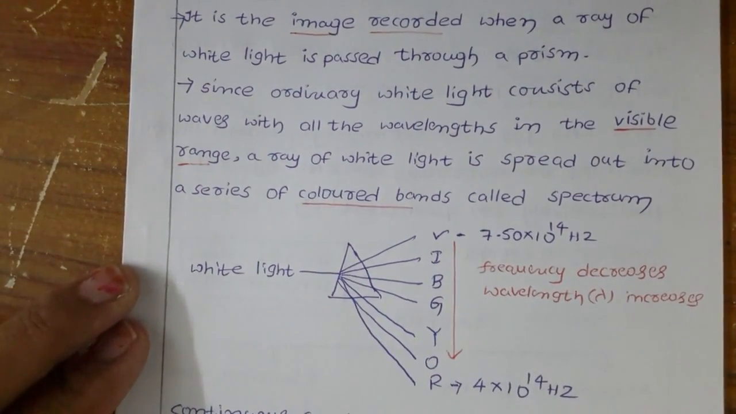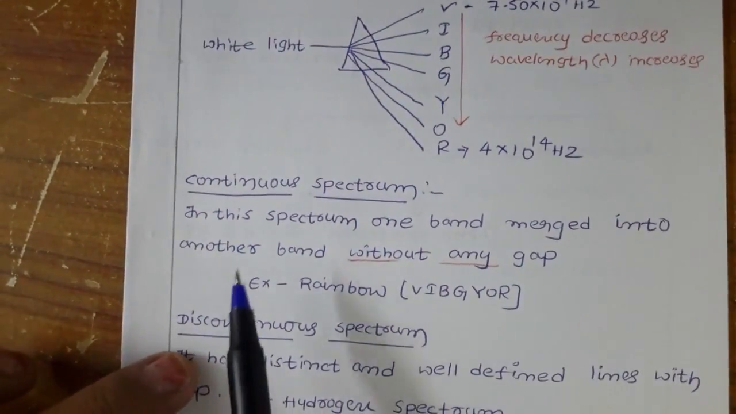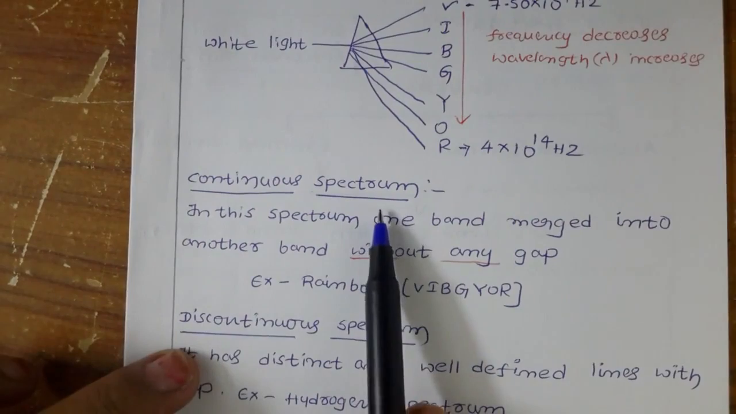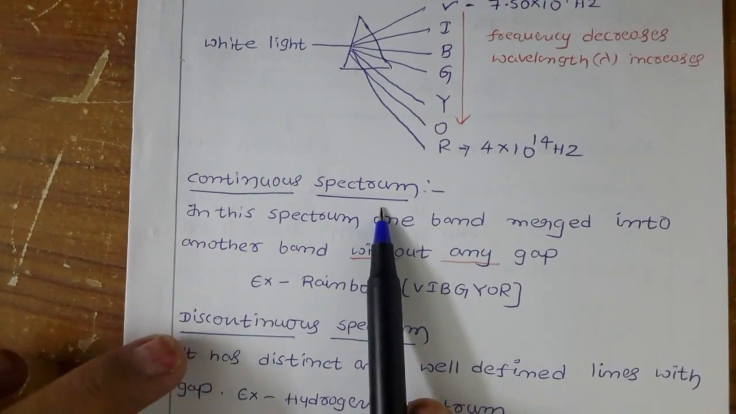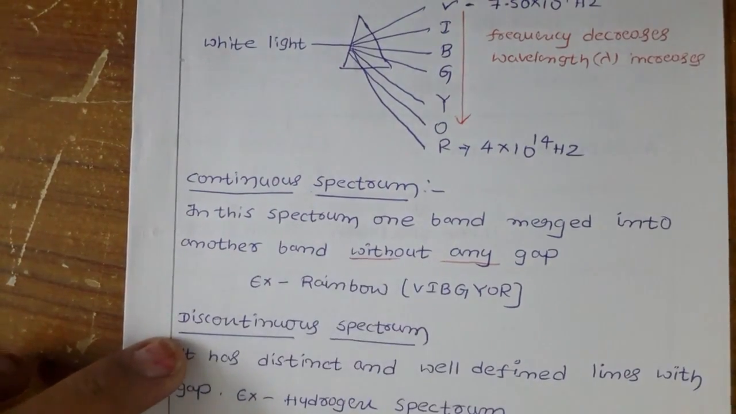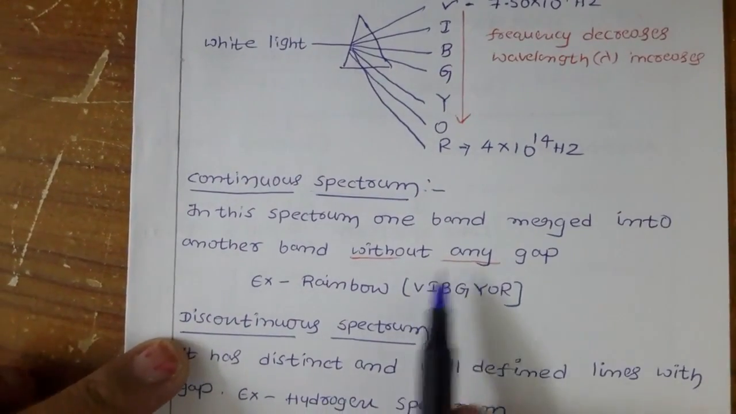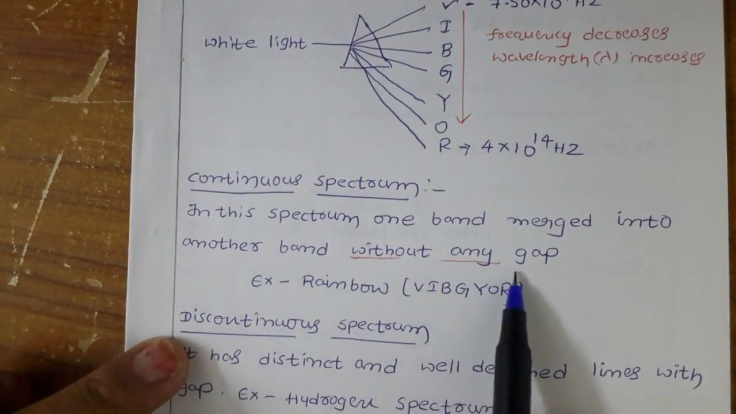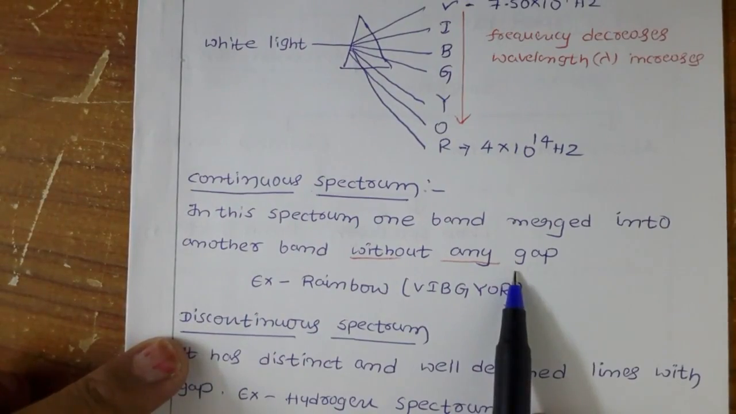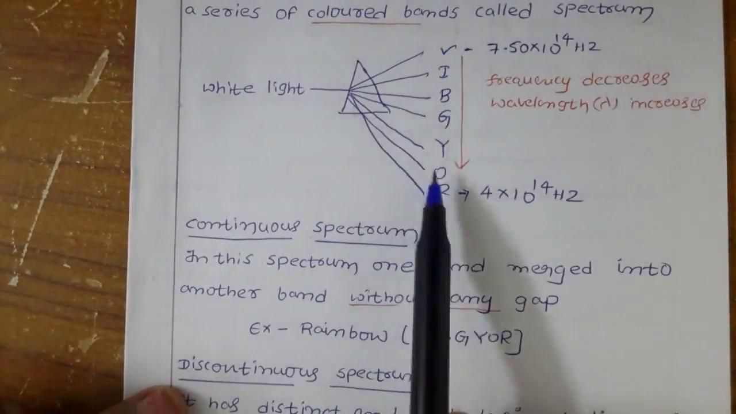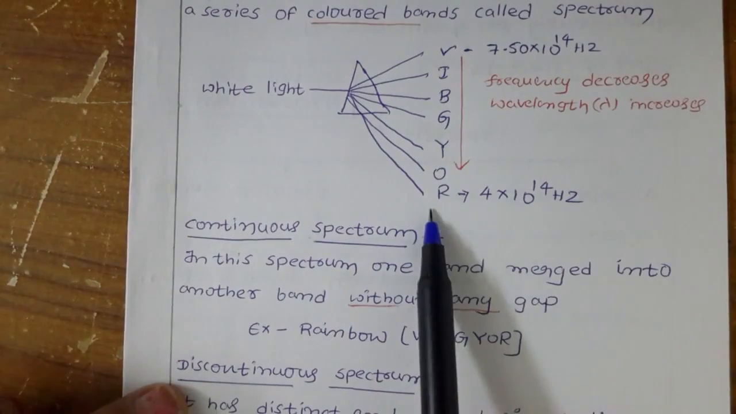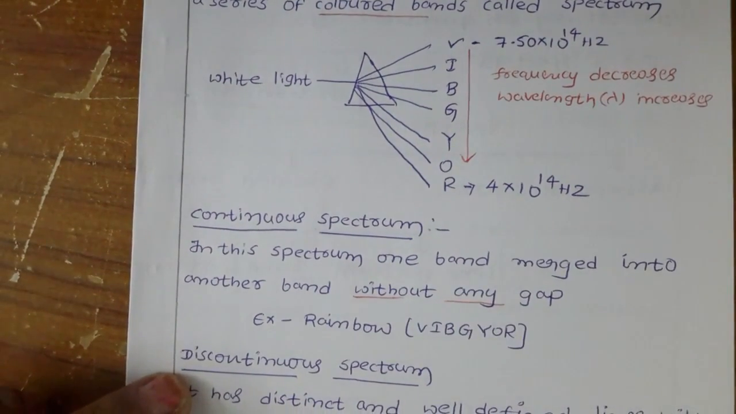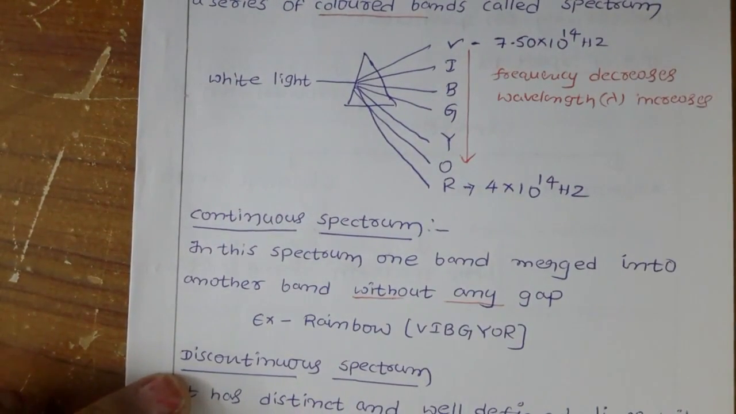Here we have the types of spectrums. One is the continuous spectrum. In this spectrum, one band merges into another band without any gap. In the spectrum, you can see we are getting some bands, and one band is merged into another without any gap.